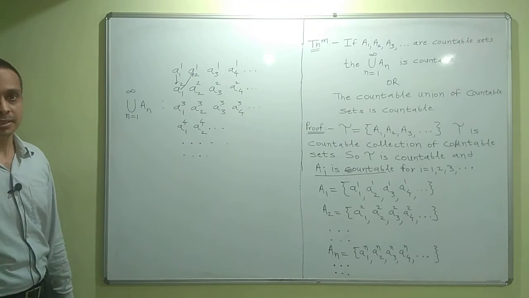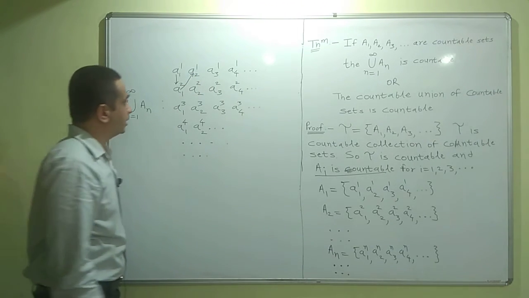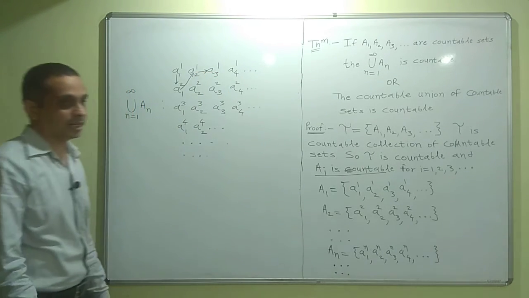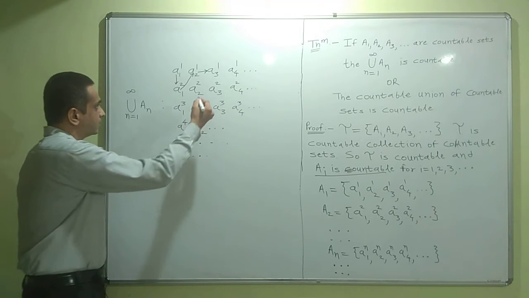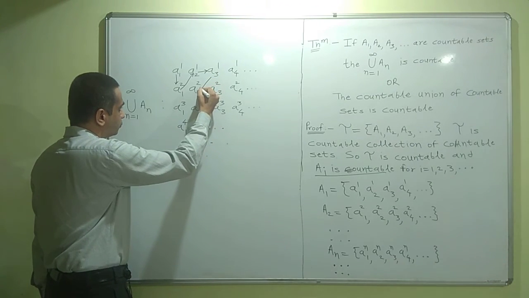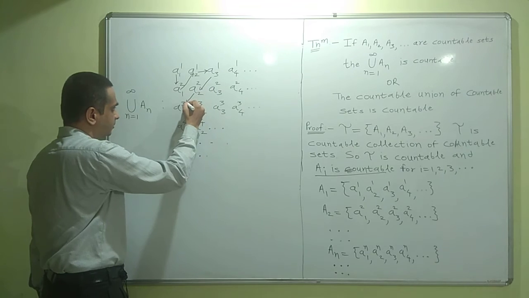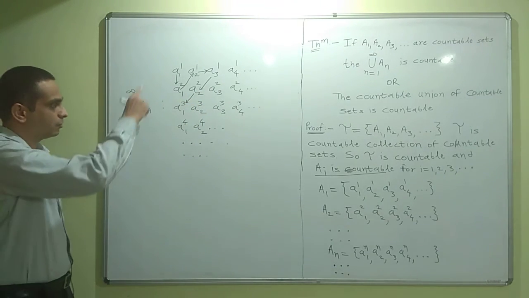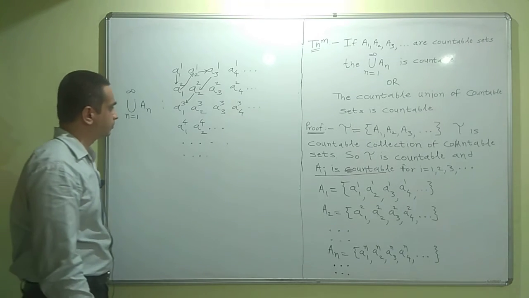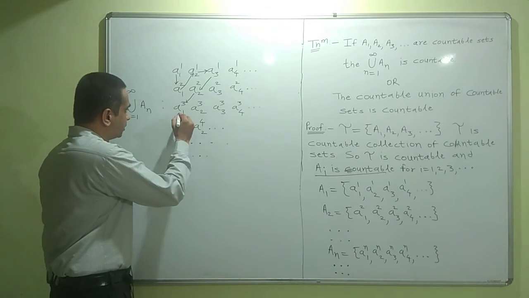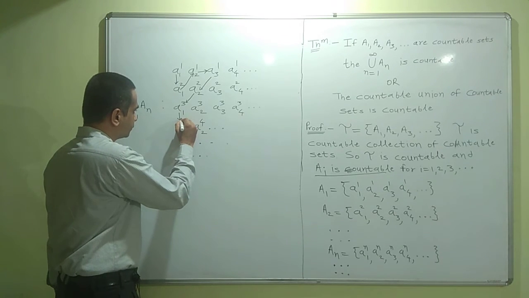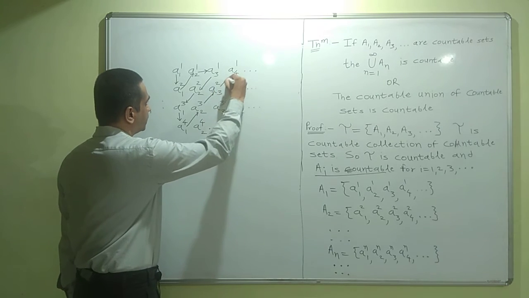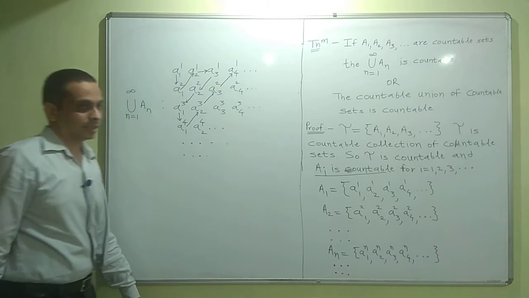After that, I count the elements A13, A22 and A31. After that, you may guess this way of counting will continue. I count A14, then A23, A32 and A41 and so on.